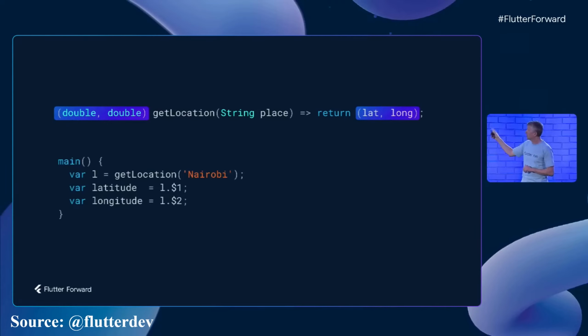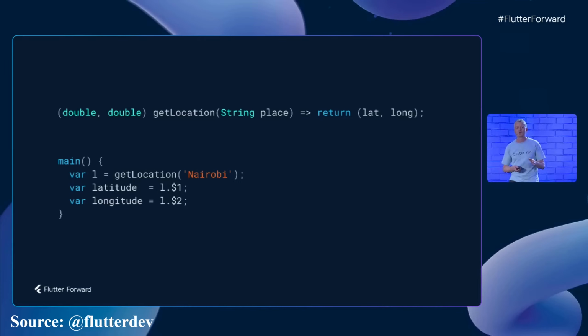All right, over on the caller side, we now get back the pair of integers. And to read out both the latitude and longitude, we now again use positional access. I personally really like the syntax for defining the record up here on our getLocation function. But let's see if we can get away from the positional access when we read out the elements.